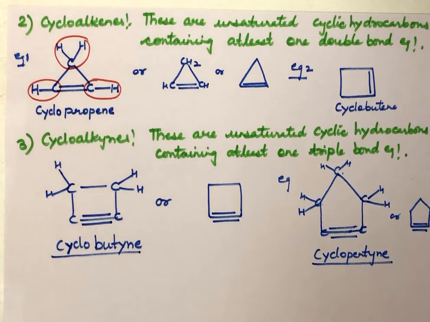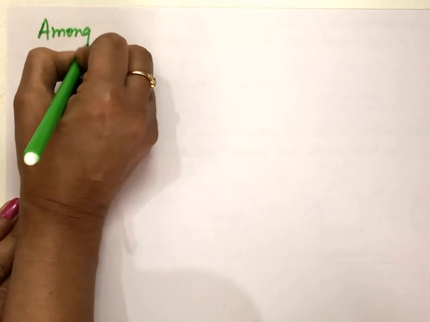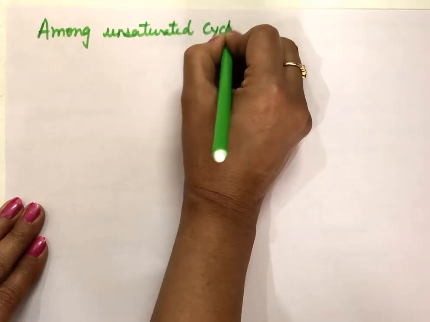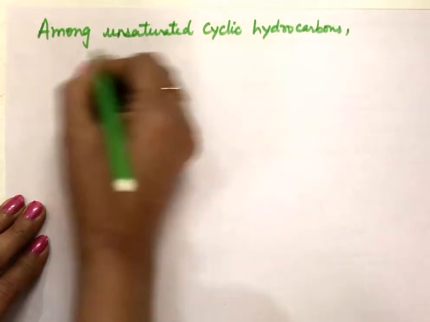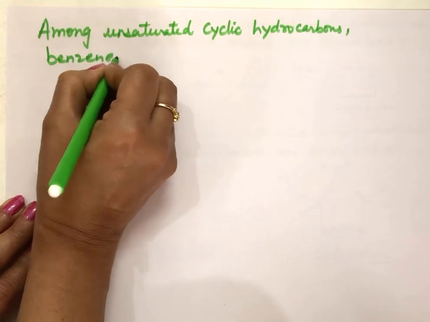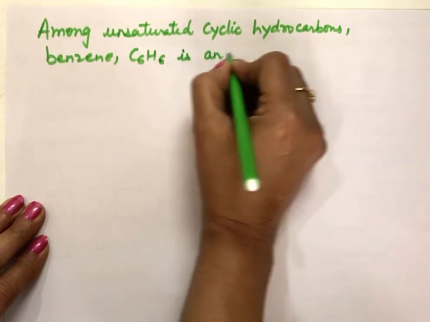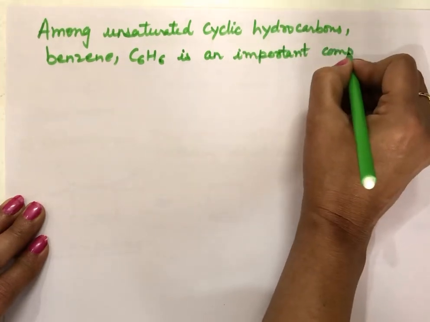So these are cycloalkenes. But very important part here in the unsaturated cyclic hydrocarbon, one more compound I'm taking which is very important, that is among unsaturated cyclic hydrocarbons, unsaturated cyclic hydrocarbon I'm taking, and that is benzene, and its formula is C6H6, is an important compound, very important compound.